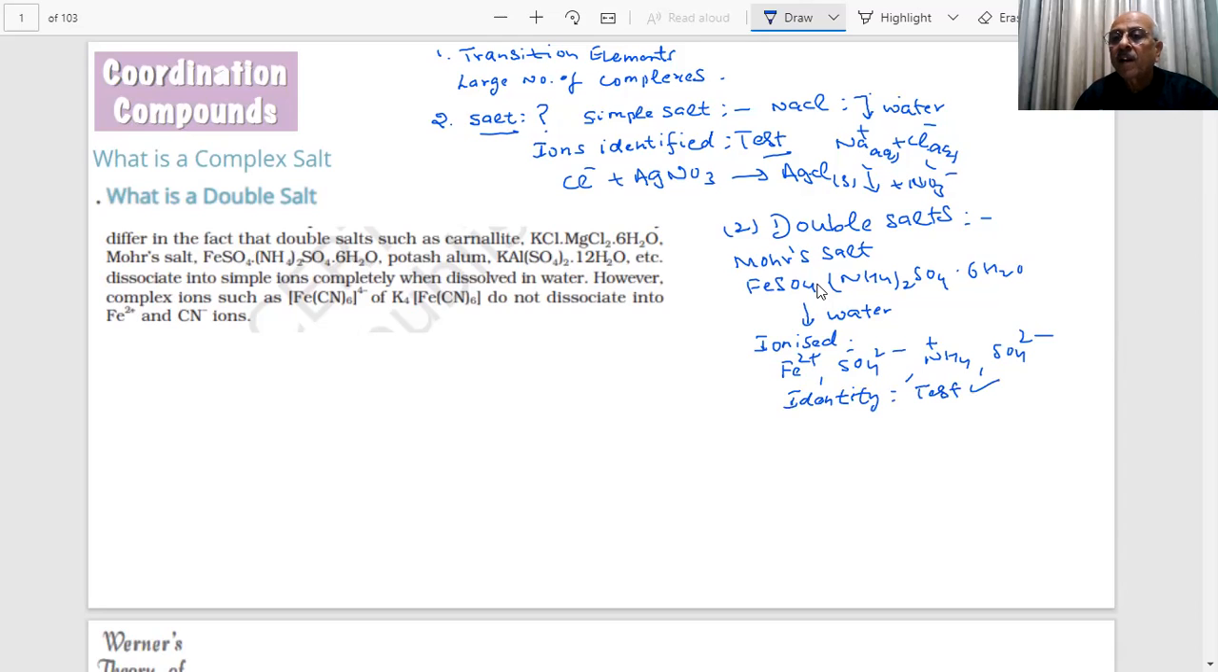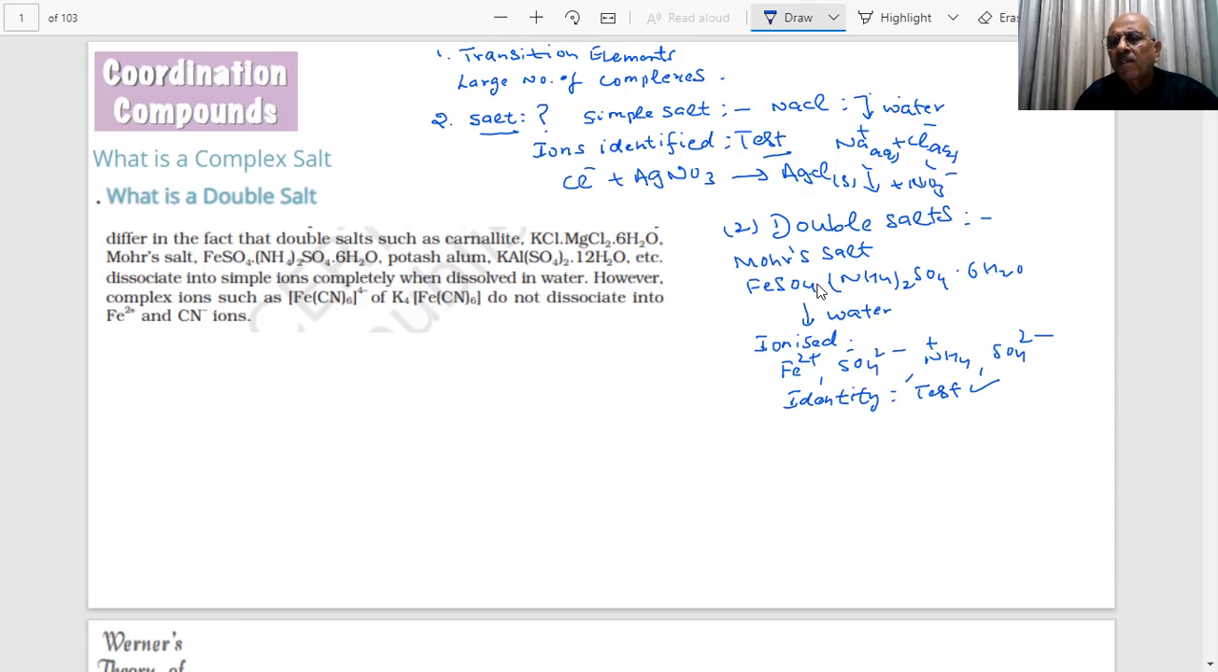You can test them. You can add barium chloride, you will get barium sulfate. You can test for ammonium ion. You can test for ferrous ion. Sir, in double salt there can be more than two simple salts also. Well, if we can form them, we can do it.